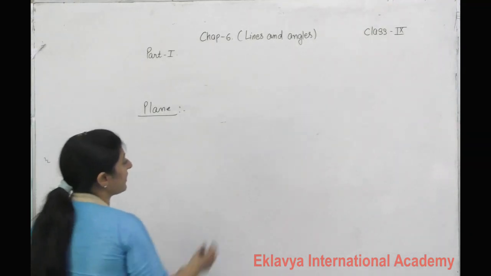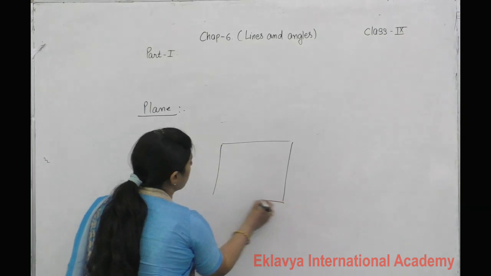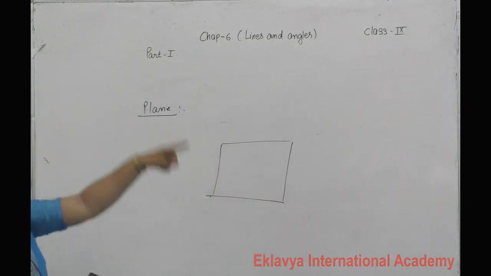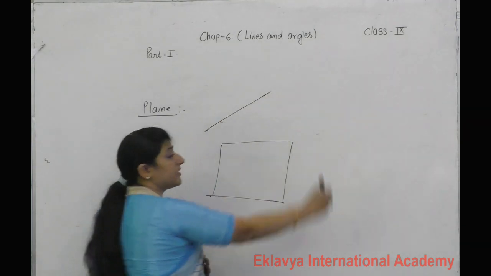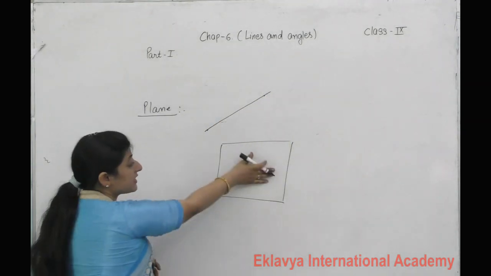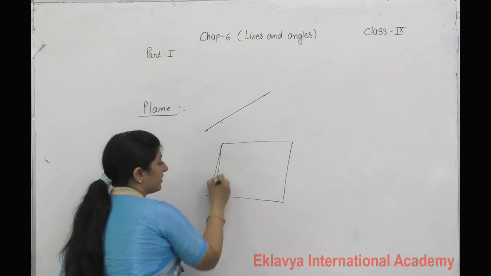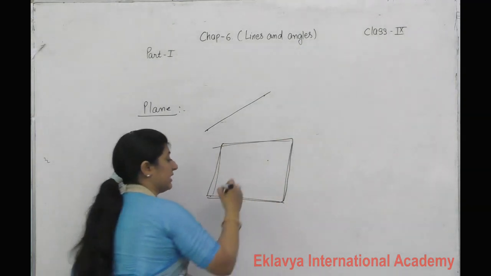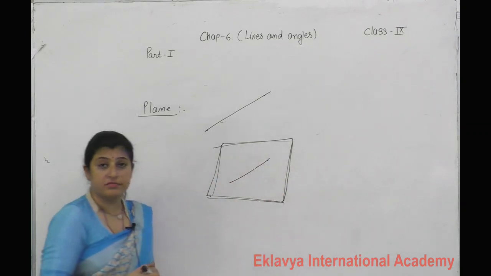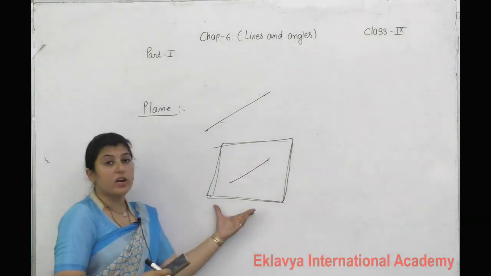What is the meaning of it? Suppose I take this blackboard surface, I take any 2 points, they always lie on it. So this is called a plane.